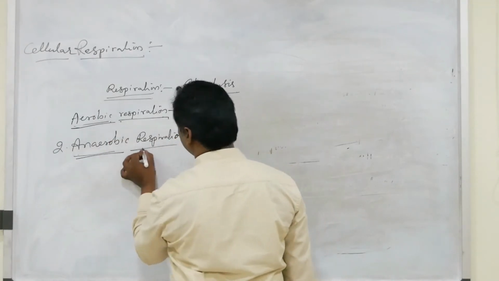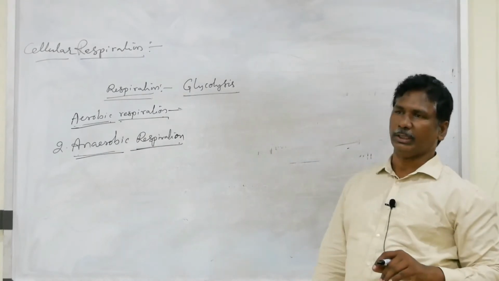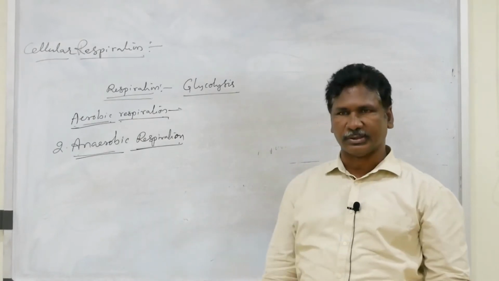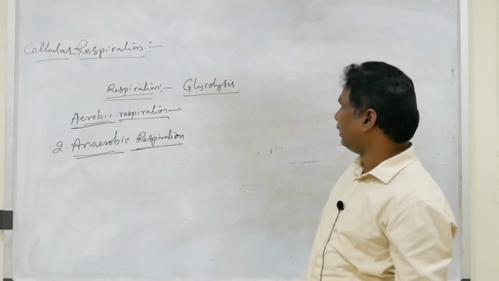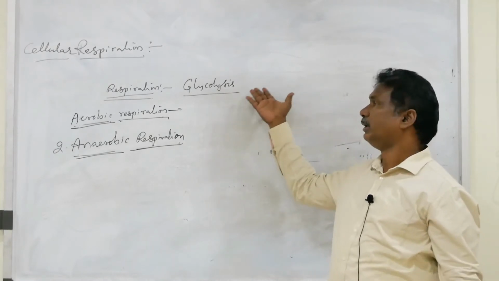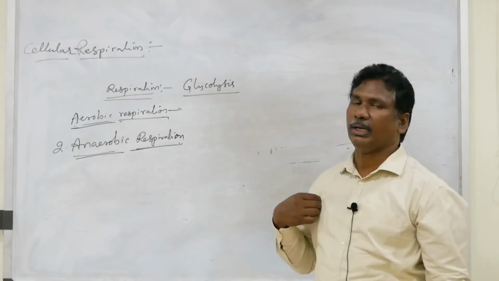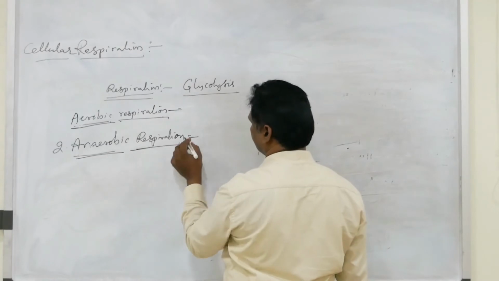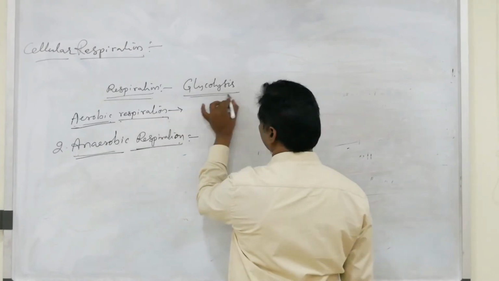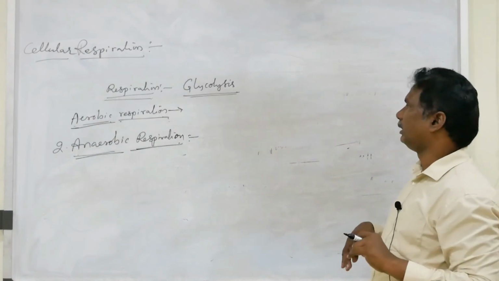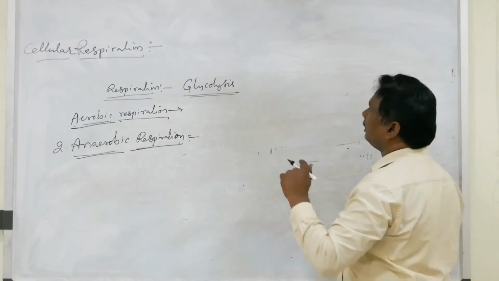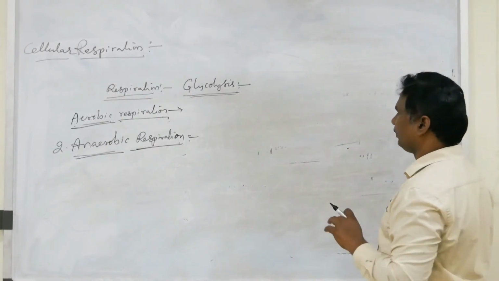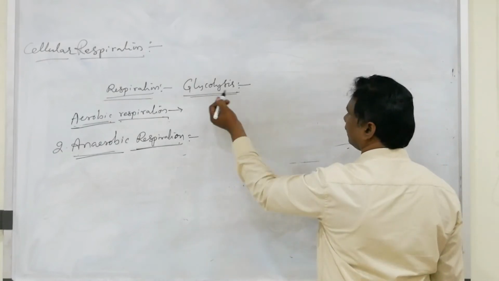What is common in aerobic respiration and anaerobic respiration? That is called glycolysis. That glycolysis is also a multi-step process. In that multi-step process, a lot of components are released. In both aerobic and anaerobic respiration, glycolysis is a commonly occurring important step. So in glycolysis, what are the events? What are the key points within the glycolysis?